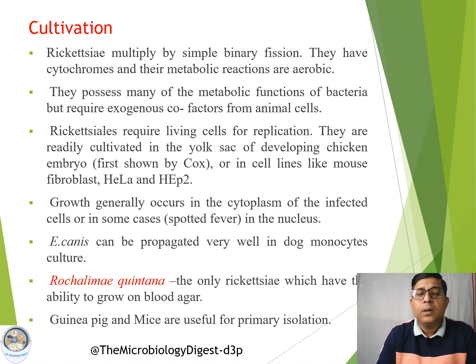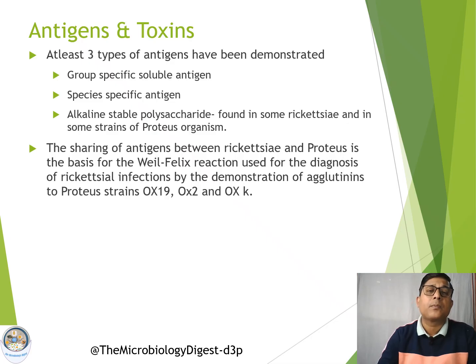Then if we talk about the animal models for primary isolation, mostly guinea pigs and mice are used as an animal model for cultivation, or primary isolation, of the Rickettsia organisms.